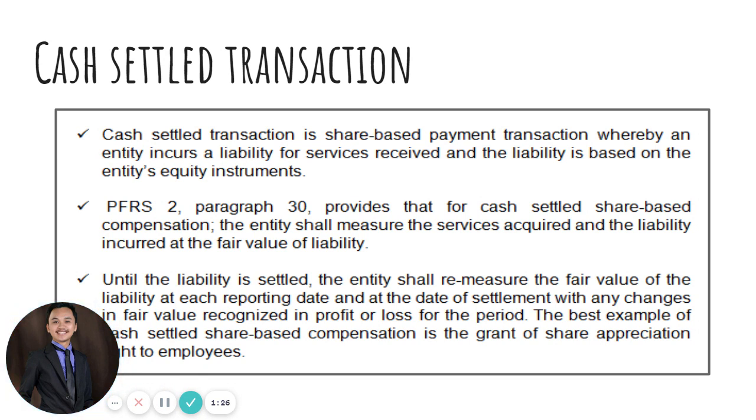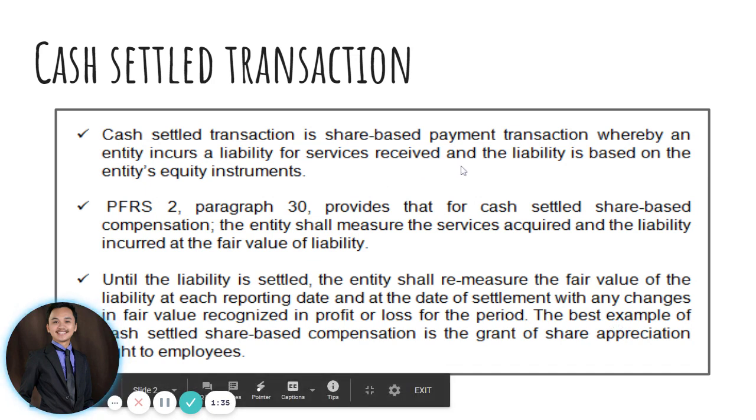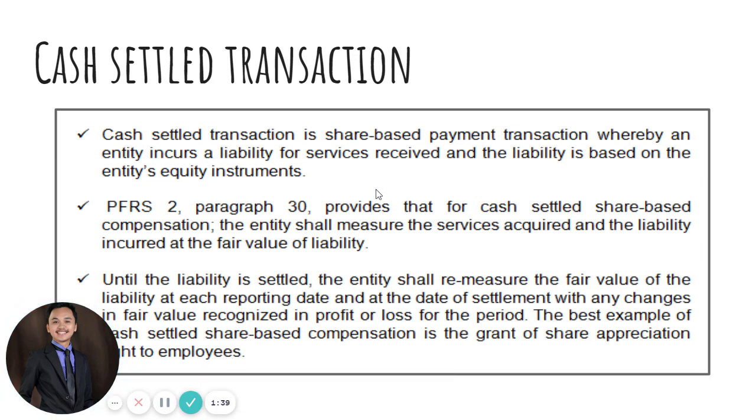So cash settled transaction is a share-based payment transaction whereby an entity incurs a liability for services rendered, and that liability is based on the entity's equity instruments. PFRS 2, the same standard that governs your share options or equity settled, provides that for cash settled share-based compensation, the entity shall measure the services acquired and the liability incurred at the fair value of the liability.